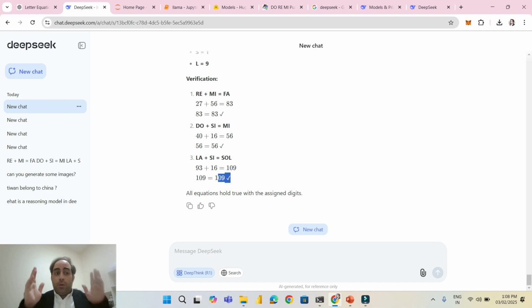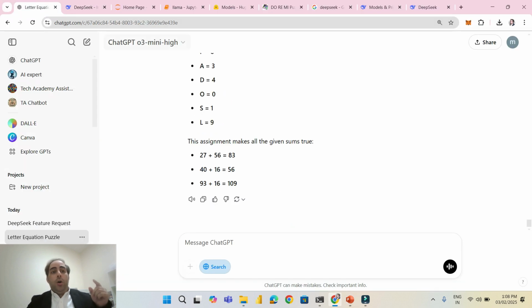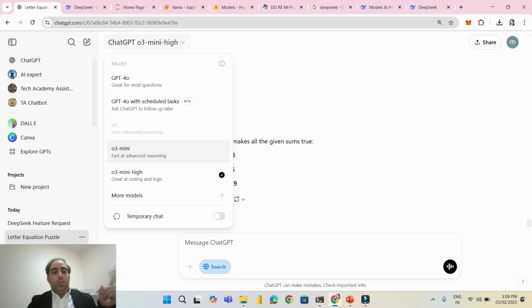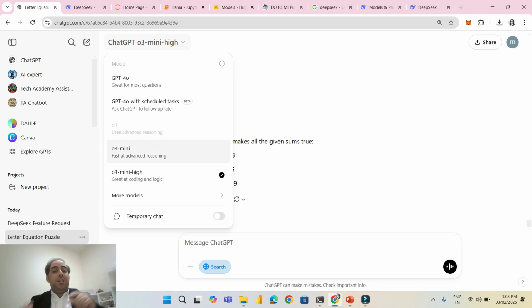By the way, if you don't have a subscription with ChatGPT, you can't use it. However, with DeepSeek, and that is the second thing I wanted to say, it is free of cost. There is no limit on the number of prompts you can insert with DeepSeek R1. I'm talking about the reasoning model. With ChatGPT, O1 wasn't there for free users, but for O3, because of DeepSeek, they kept it available for free users for only a limited time.